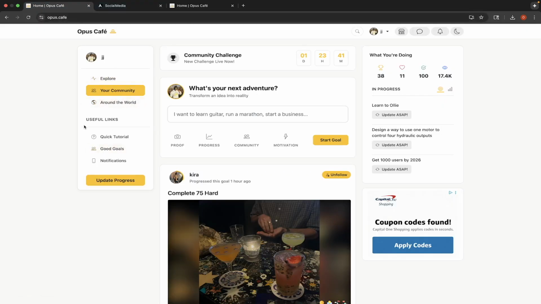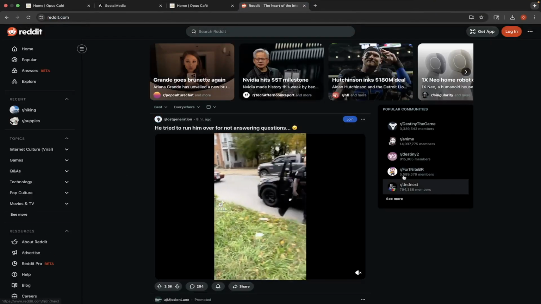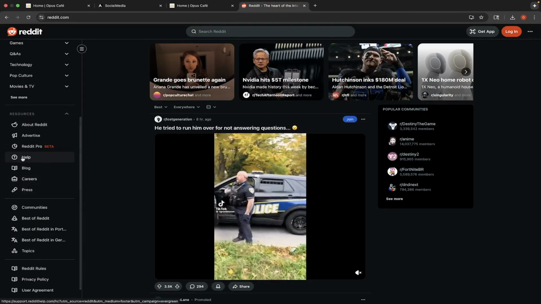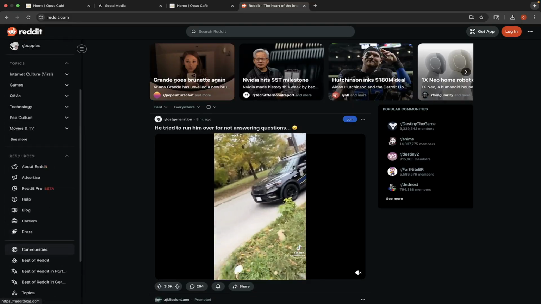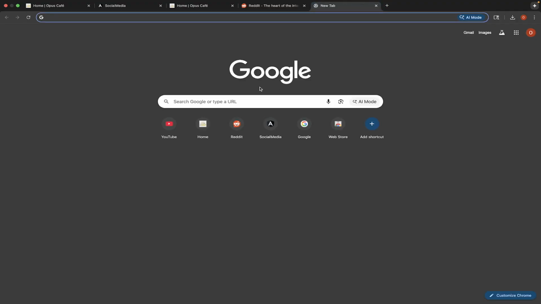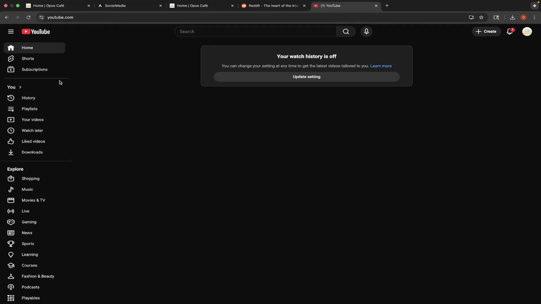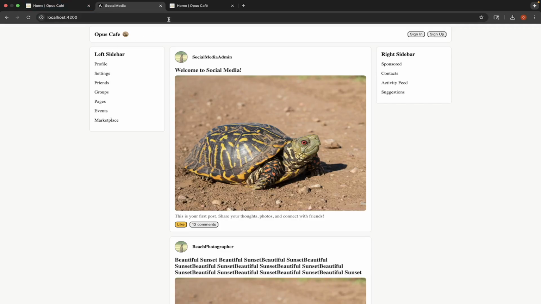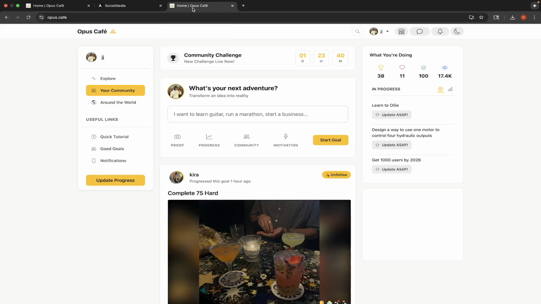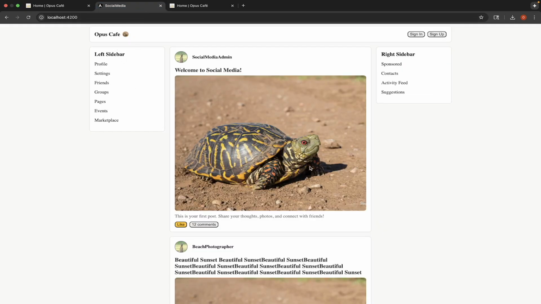They have icons. If we go to Reddit, again, just using Reddit because you don't have to sign in, they have icons down here, right? They kind of have these fold-out things. There's no icons there, but these icons really look nice. What if we go on YouTube? There's icons. I think that's what's doing it. I can't lie. So maybe we can add some icons to these. Just make them look a little nicer. We can make the font a little bigger. And I think that will really do it for us.